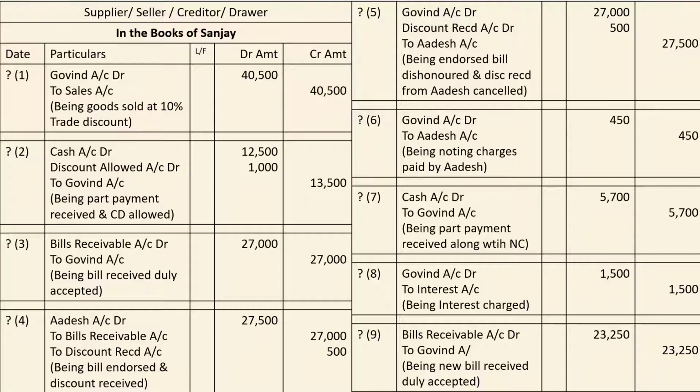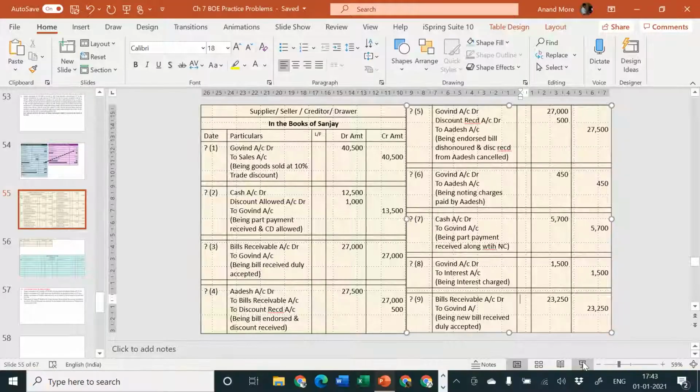Then we are going to demand noting charges, which Adesh has paid to the notary public, which we will demand from Govind. So Govind is our debtor and Adesh is our creditor by rupees 450 also. Then whatever cash we are ready to receive from Govind, that's what we are going to take. That is cash account debit to Govind account, and then Govind account debit to interest account, because we are going to demand interest, and ultimately we are going to receive a new bill from Govind. So that is bill receivable account debit to Govind account. This is how the entries will be passed.